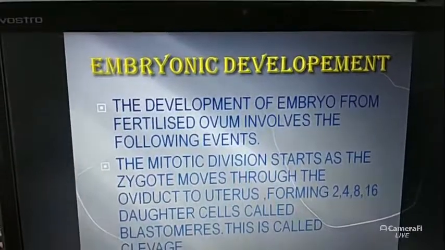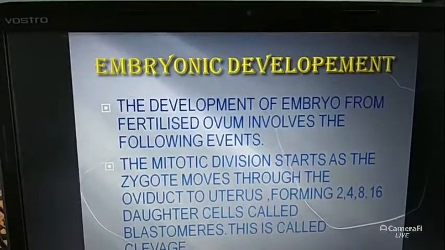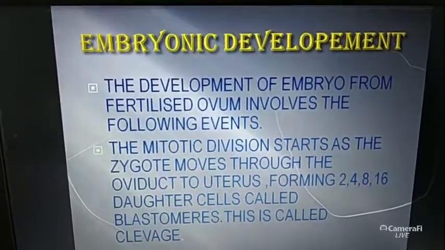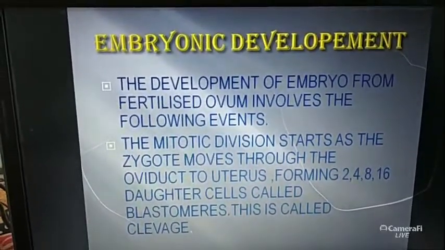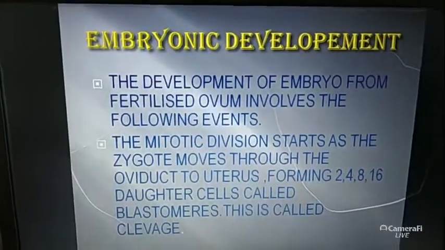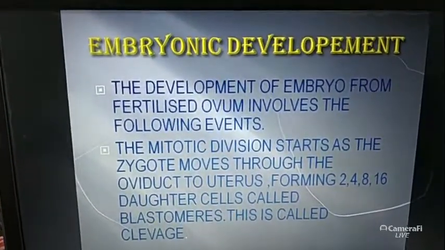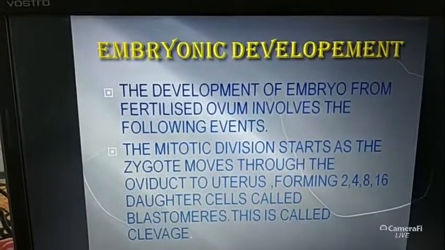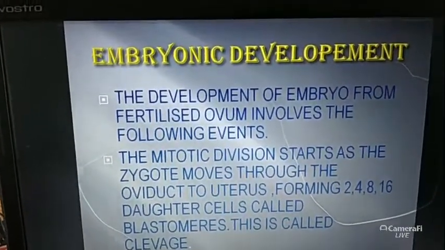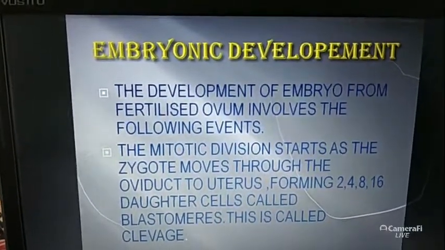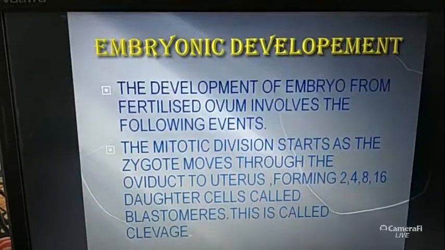The zygote is called a diploid cell because it contains 2n chromosomes. Why 2n? Because 23 chromosomes come from the mother, the ovum, and 23 chromosomes come from the father through the sperm. They mix together, conjugate and form a zygote with the diploid number of chromosomes. The chromosome number is 46.